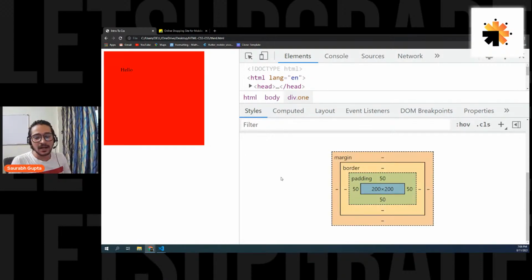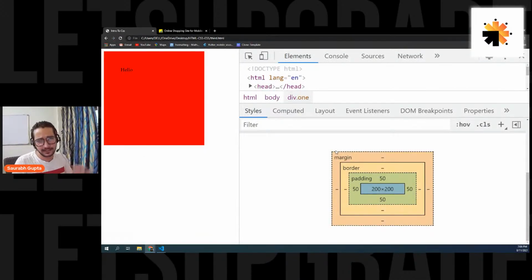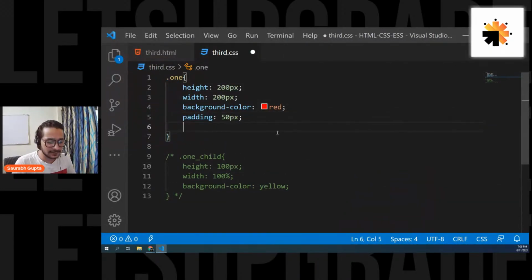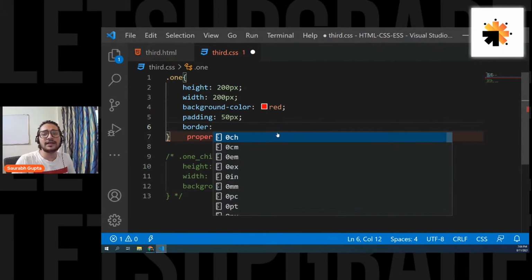Now, there is also one more thing. Basically, what I want you to understand here is that padding is something that contributes to the size, but it's not a real size. Now, there is one more thing that contributes to the size of the element, and that is called border.